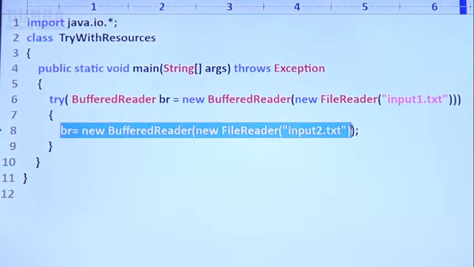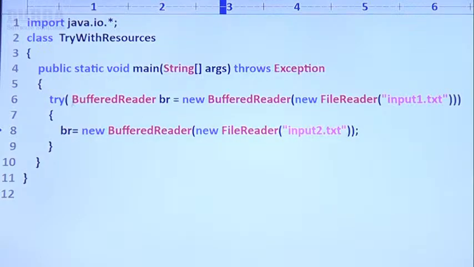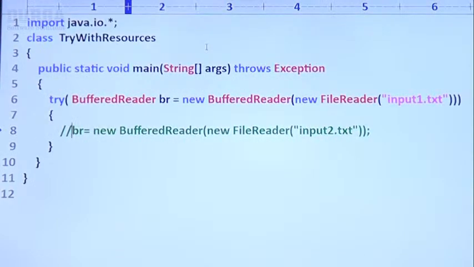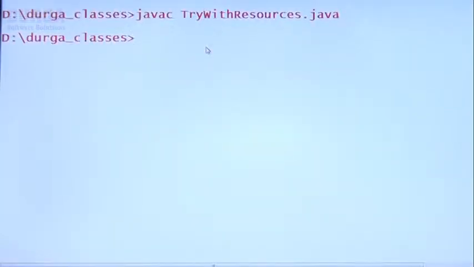BR is equal to new BufferedReader. Sir, here I don't want to perform reassignment. If you are not performing reassignment, is it valid or not? Yes. Javac TryWithResources.java. Observe, I'm not performing any reassignment because I commented that line. That's why we are never going to get any compile error.